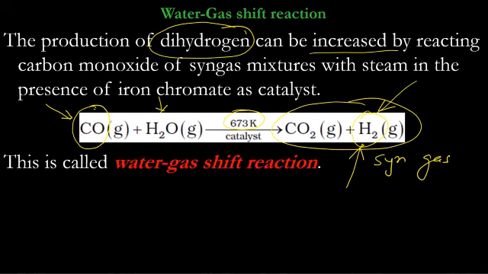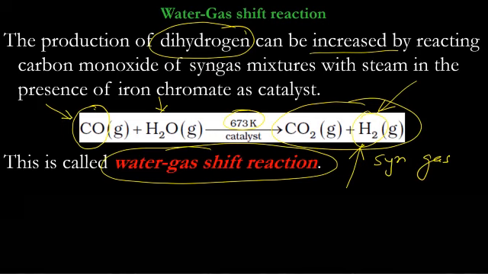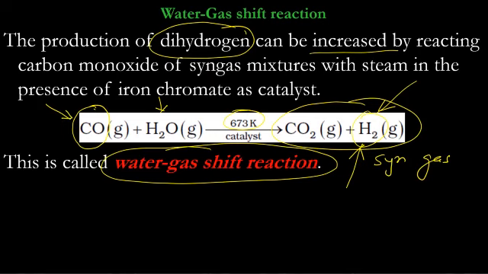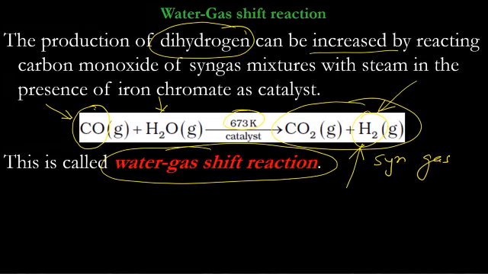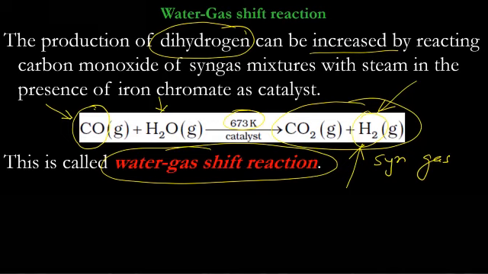So remember what is the water gas shift reaction. Very important reaction in this chapter. So 3 points we have discussed till now, out of which the first 2 are related to the production of hydrogen. In both cases, syngas is produced, whether we use methanol, hydrocarbons, or we use coal. We can use this carbon monoxide produced and again react it with steam at very high temperature, 673 K. We can increase the yield of hydrogen. That is known as the water gas shift reaction, the third part.